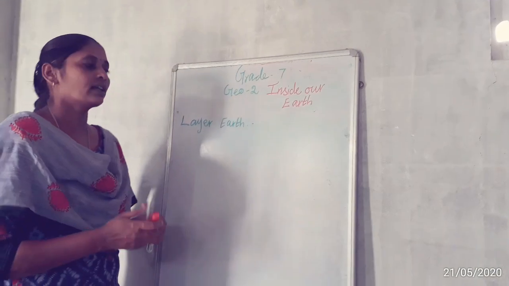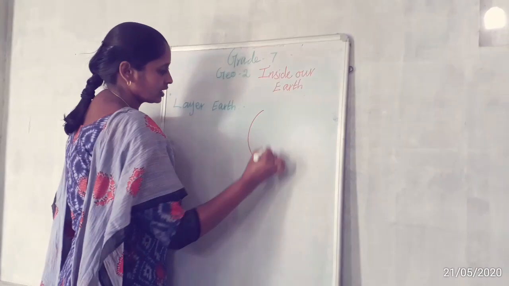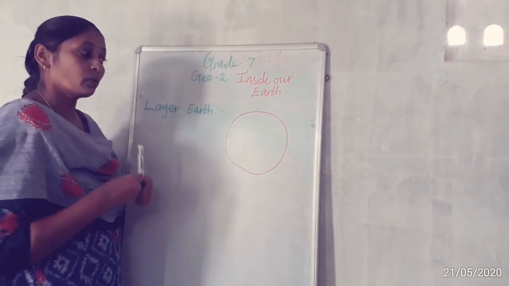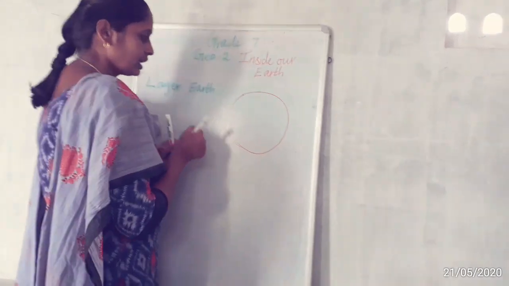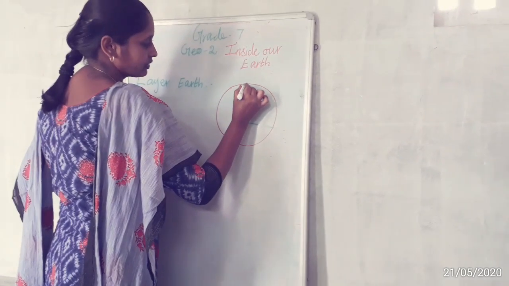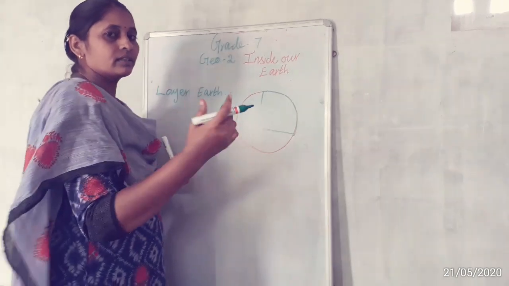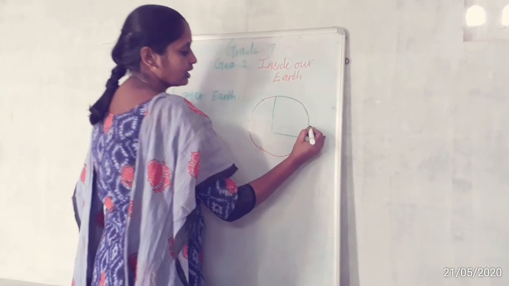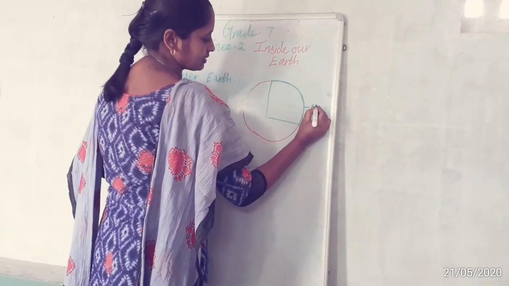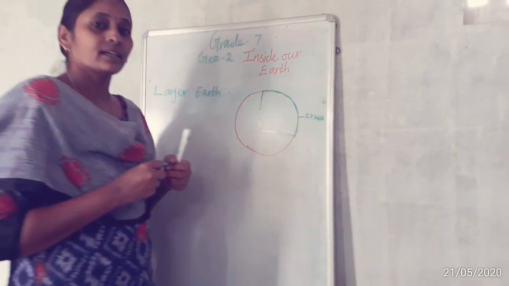Like that, in our earth also, there are three different layers. So what are the three different layers? We can divide our earth like this. The first area is, as I said before, like the shell of the egg. Like that, in our earth, the topmost layer is called the crust.